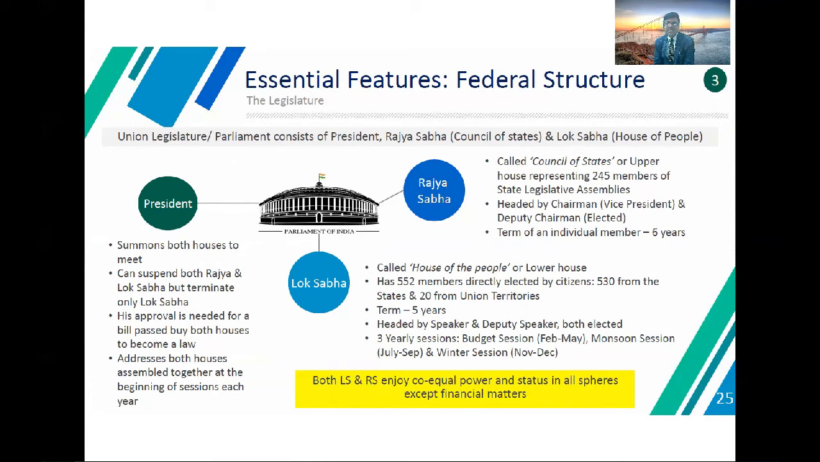And next is the Rajya Sabha, also known as the Council of the State or Upper House, representing 245 members of the State Legislative Assemblies, headed by the Chairman, Vice President, and Deputy Chairman, elected. The term of individual members is 6 years. So both Lok Sabha and Rajya Sabha enjoy co-equal power and status in all spheres except financial matters.